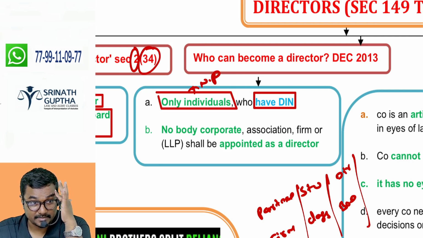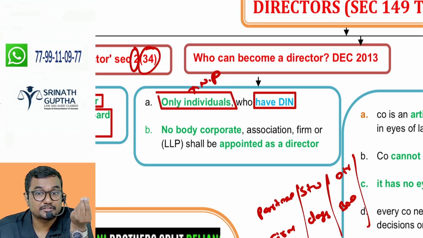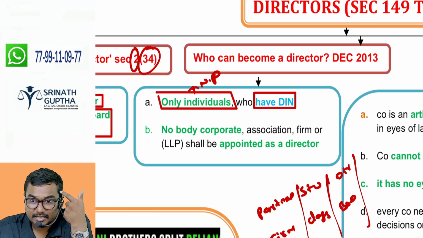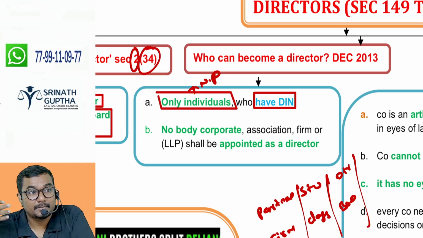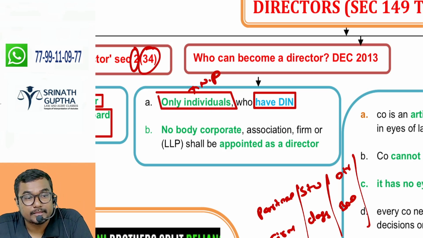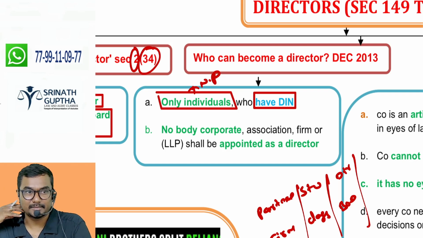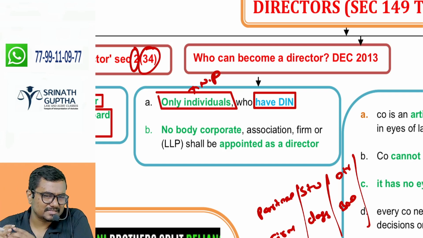Why must the DP, the designated partner, be a natural person? Because LLP is an artificial person. LLP has no brain, no eyes, no nose, no ears, no mouth to speak. Somebody should be there who can speak on behalf of the LLP. But it is not applicable to partnership.